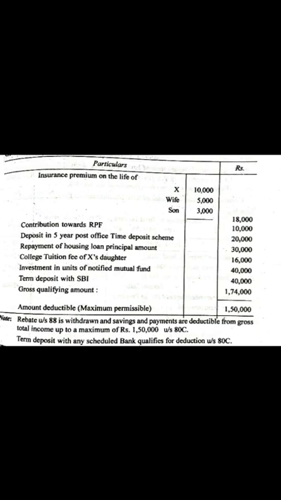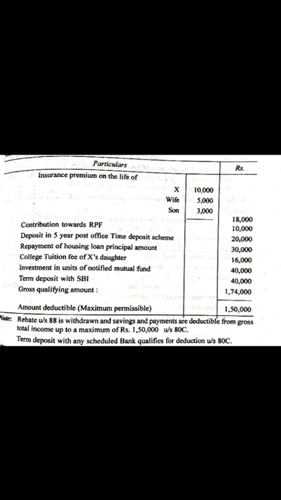Let us see the note. Insurance premium on the life of self, wife, son. Adding all those, we will get 18,000. Contribution towards RPF 10,000. Deposit in 5-year post office time deposit scheme 20,000. Repayment of housing loan principal amount 30,000. College tuition fees 60,000. Investment in units 40,000. Term deposit 40,000. Gross qualifying amount is 1,70,000.